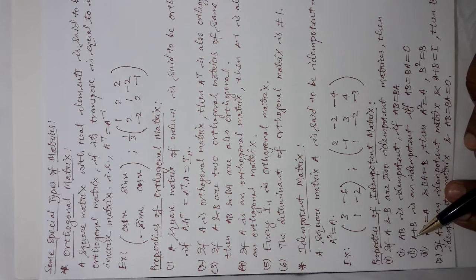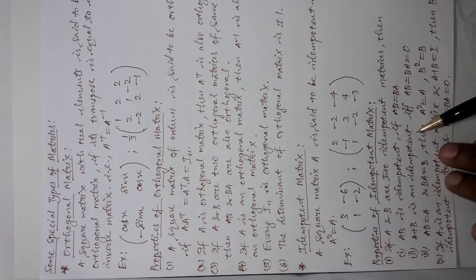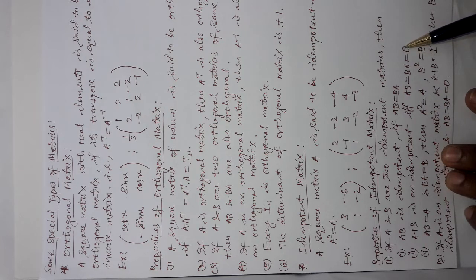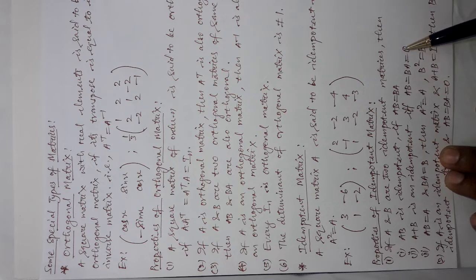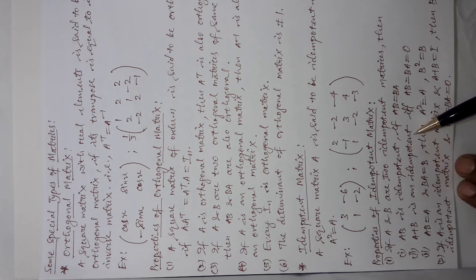Then the sum of two idempotent matrices, that is A plus B, is also idempotent if and only if their product is commutative and equal to the 0 matrix. That means it works vice versa. If A plus B is an idempotent matrix, then their product will result in 0, and if their product results in 0, then their addition is an idempotent matrix.